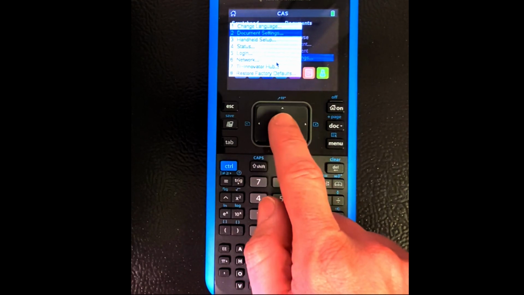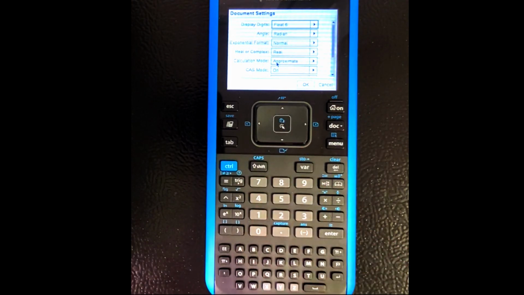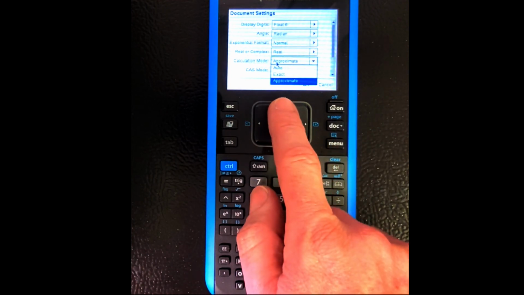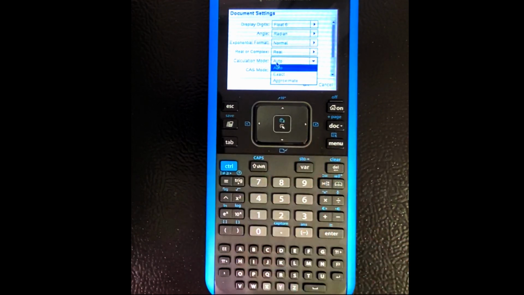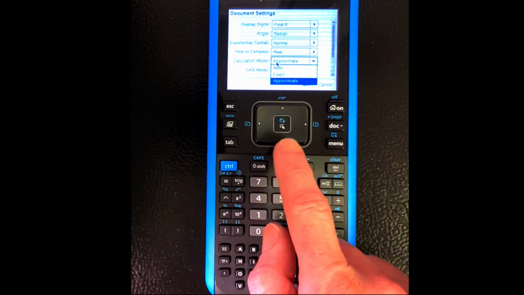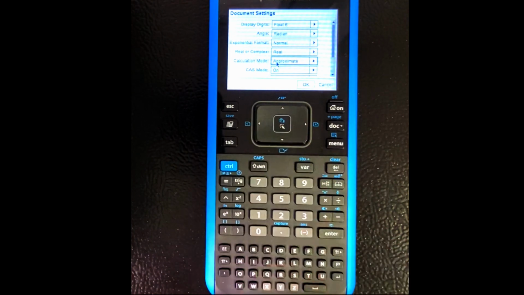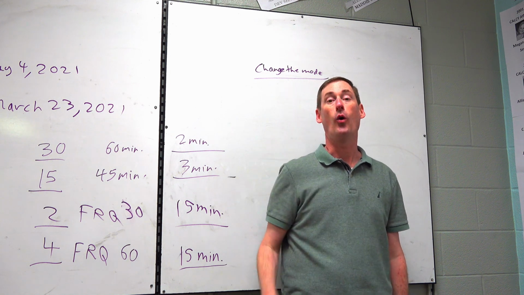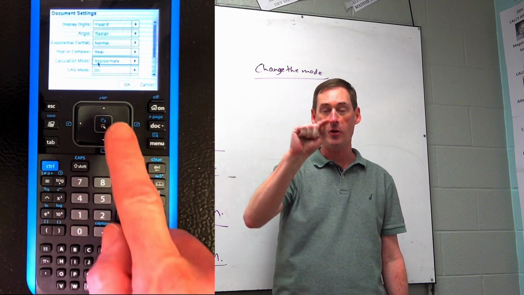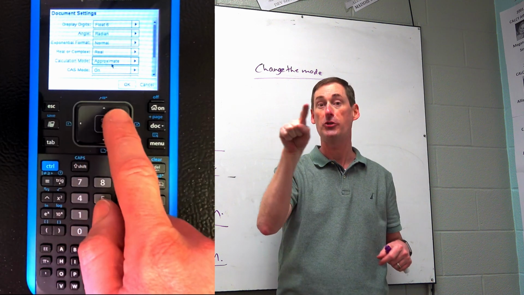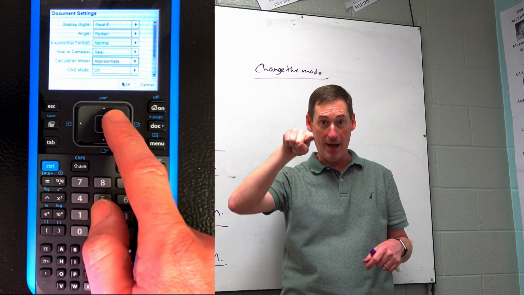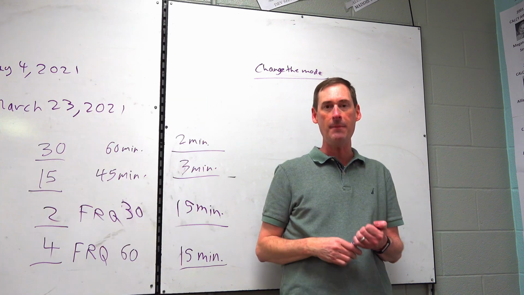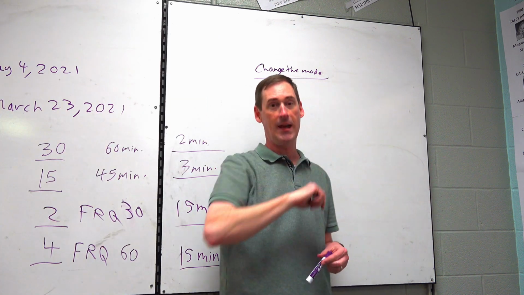Now all the settings are okay except for the calculation mode. Go down there to where it says calculation mode. I want you to make sure and change that to approximate, not auto. So you've got an arrow down there, select approximate, and hit enter. Now you're in the right mode. And then if you keep arrowing down, you'll eventually get to okay. Or you can move your finger around that big box there and it turns into a mouse. And so you can actually mouse over the word okay and then hit the center box to basically enter it. So do that, and now you're in the correct mode.